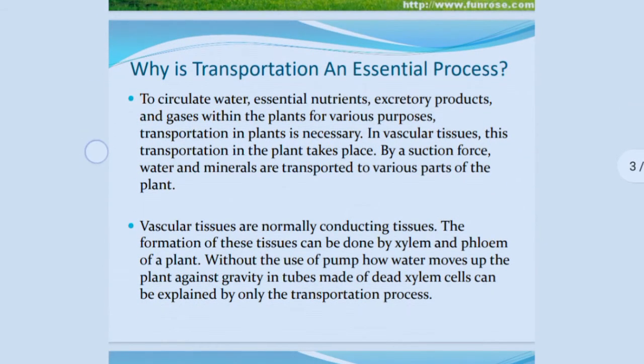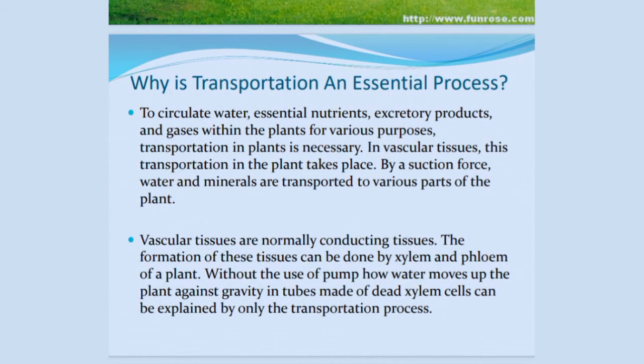Why is transportation an essential process for plants? Transportation is essential to circulate water, essential nutrients, excretory products and gases within the plant for various purposes. In vascular tissues, this transportation takes place by suction force. Water and minerals are transported to various parts of the plant. The vascular tissues are conducting tissues. These tissues, xylem and phloem, conduct without the use of a pump.